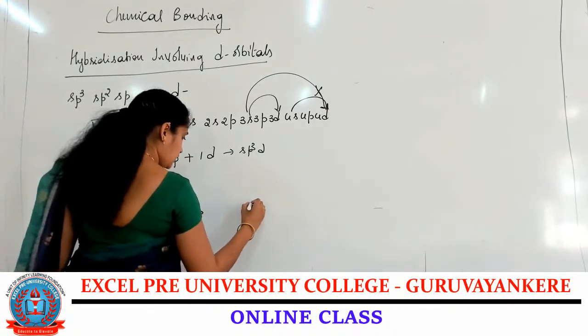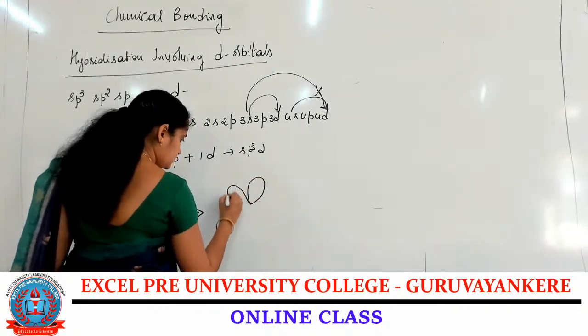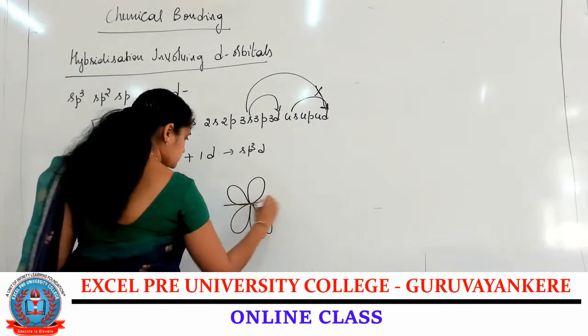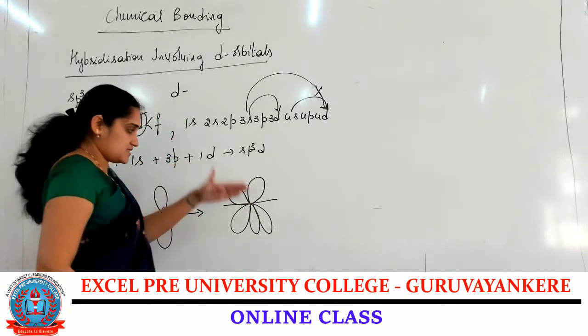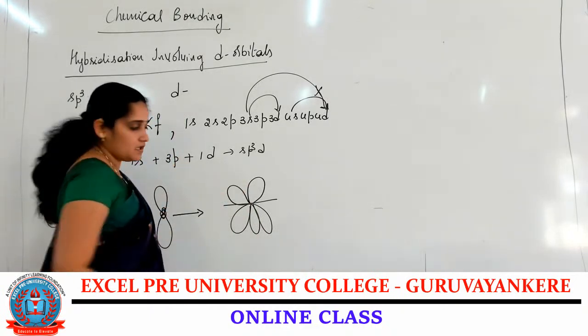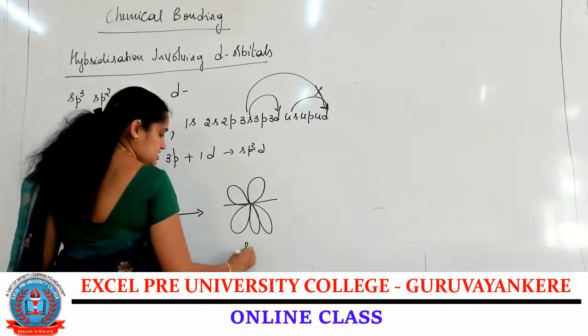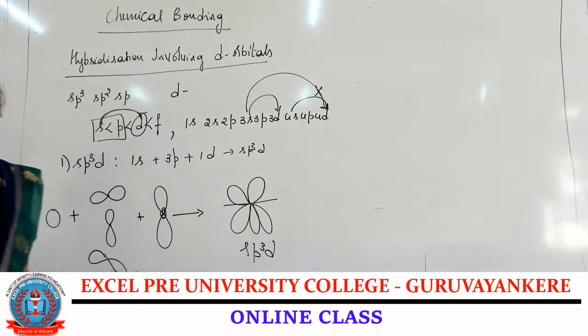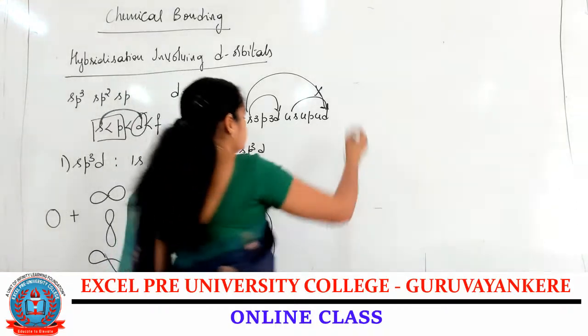After the mixing of the orbitals, 5 lobes should be formed. So it is forming the lobes, 2 on the upper side, 3 on the lower side. So it is forming the sp3d hybridization. Next example is for the formation of